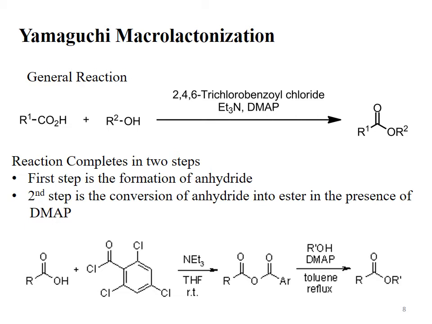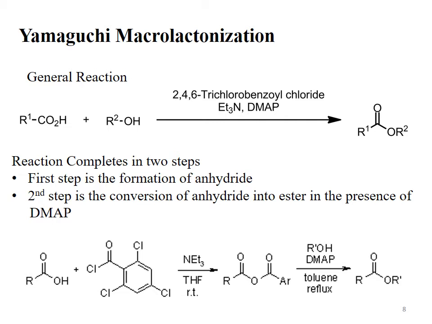One mole of carboxylic acid will react with one mole of alcohol in the presence of 2,4,6-trichlorobenzoyl chloride, triethylamine, and dimethylaminopyridine, and produce one mole of ester. One mole of ester is obtained when only a simple carboxylic acid is used as a substrate. The reaction completes in 2 steps. The first step is the formation of the anhydride. What we discussed in the previous slides is the same as what we are discussing now.